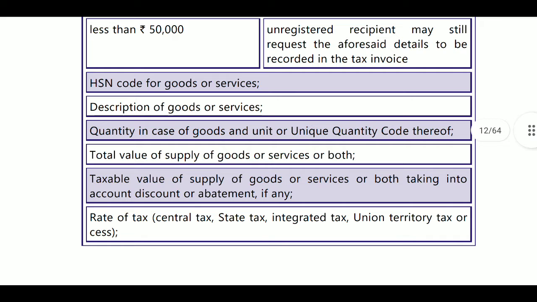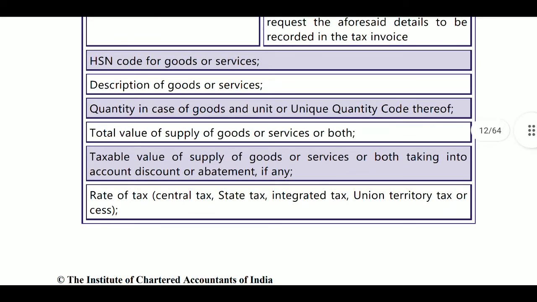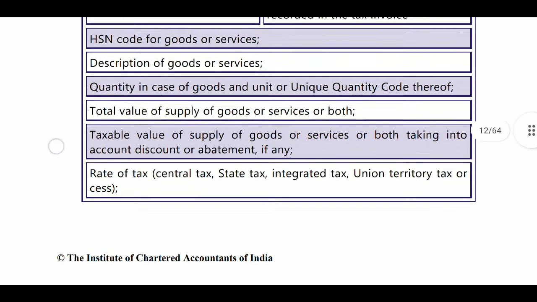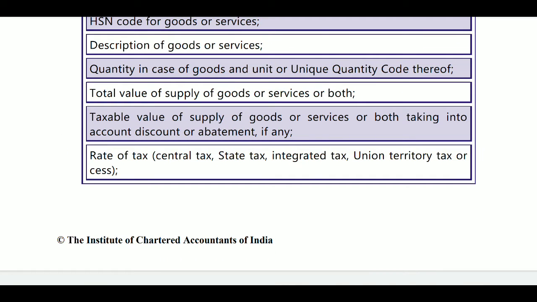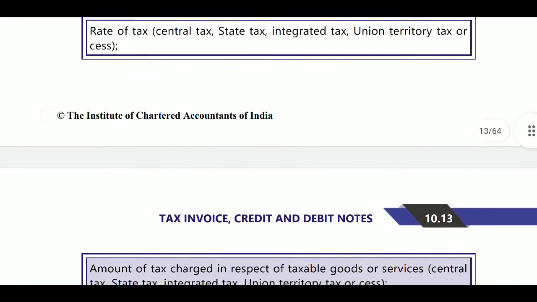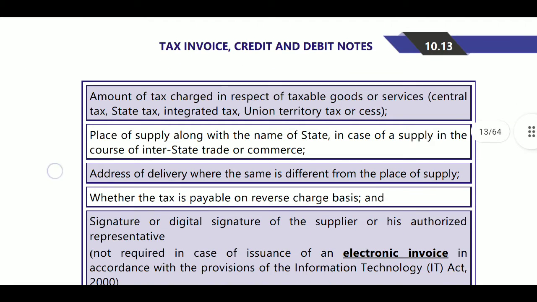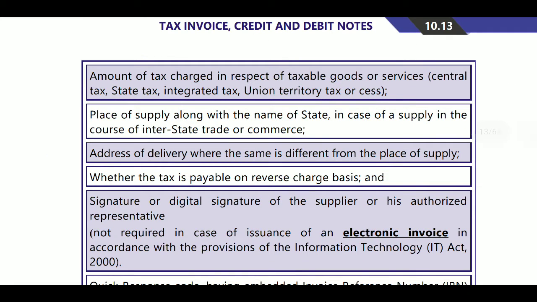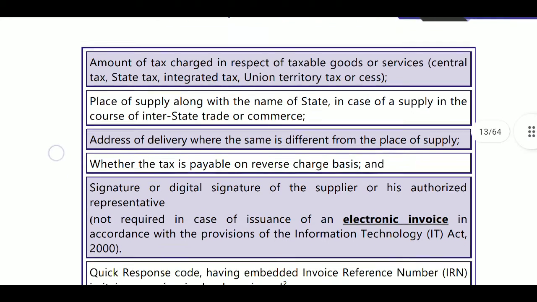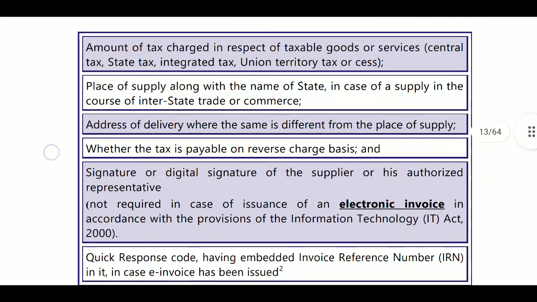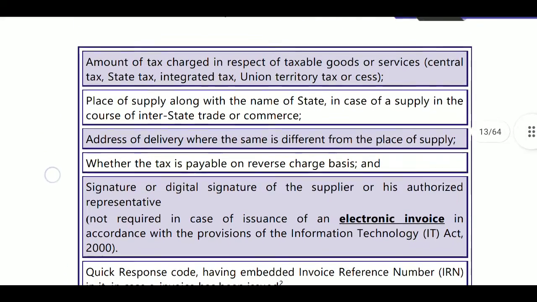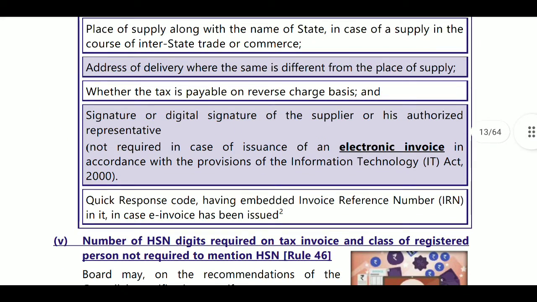Next, HSN code and description of goods or services, quantity of goods, total value of supply, taxable value of supply, tax rates, that is CGST, SGST, IGST, amount of tax charged, place of supply, address of delivery where different from place of supply, tax payable on reverse charge basis, and signature of the authorized signatory. All this information is required at the time of issuing the invoice.